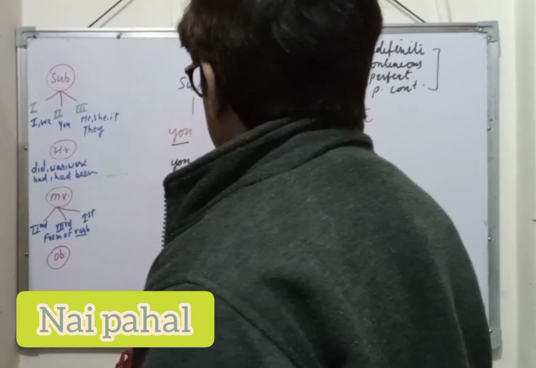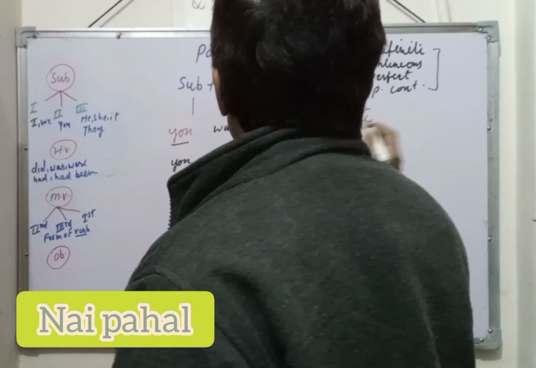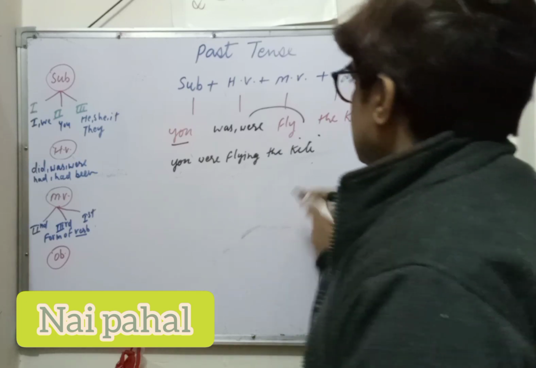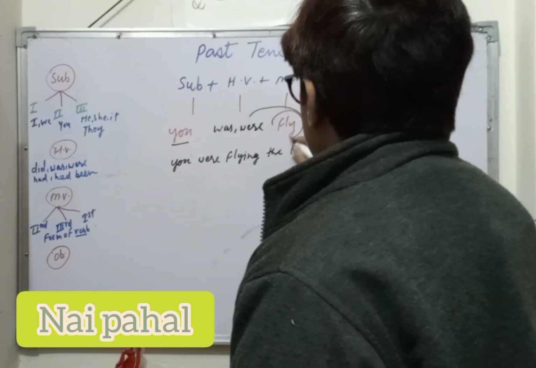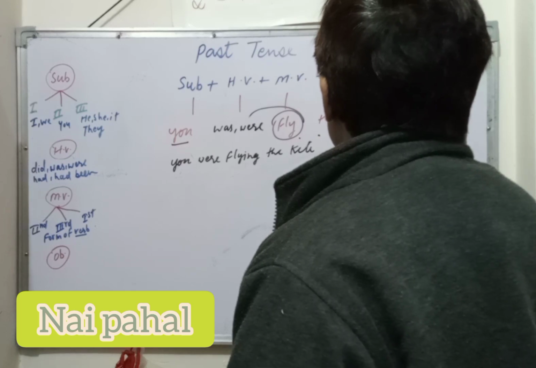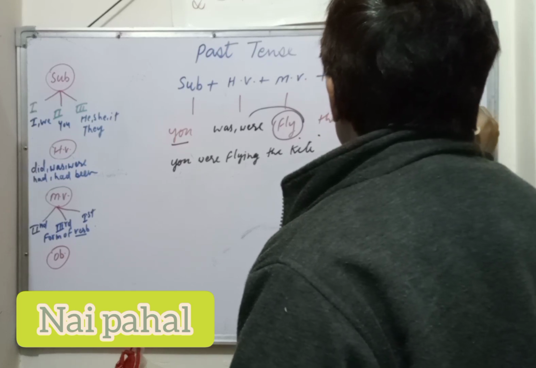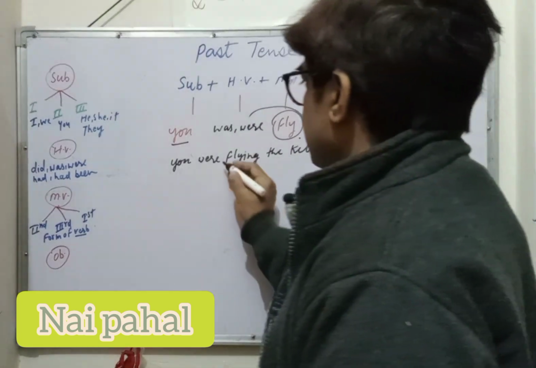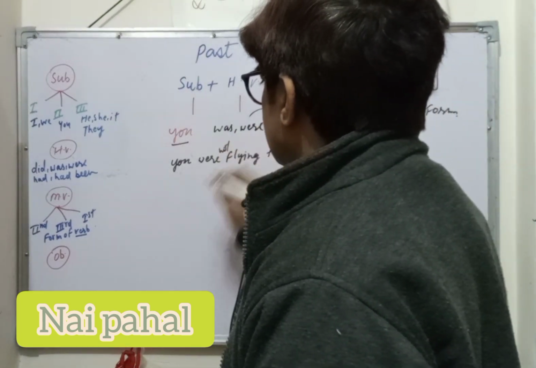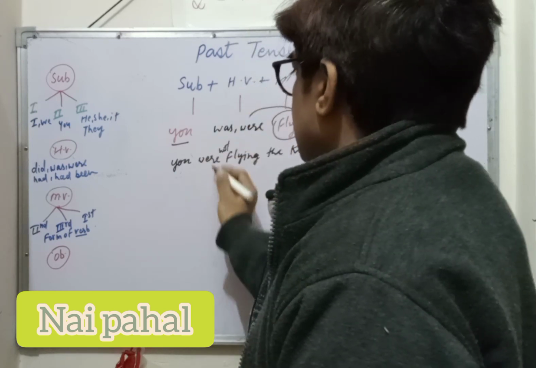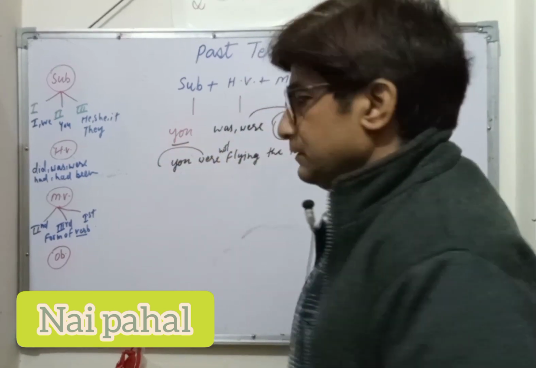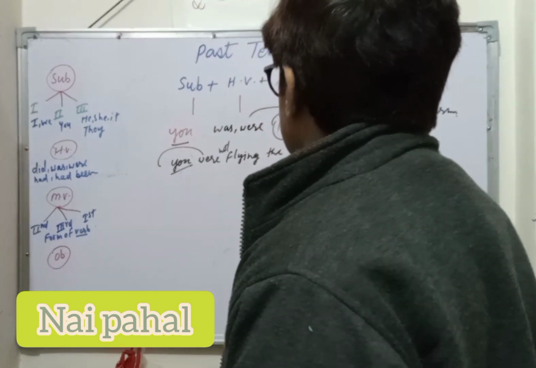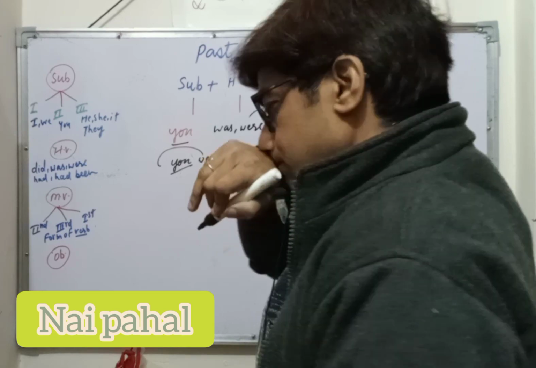Very simple method, because in the past continuous tense, the main verb will always come in the first form. Okay, student? If you want to make it negative, then obviously not will come there. If you want to make it interrogative, the verb will come before you. This is the subject, you, and so many methods can be applied there.